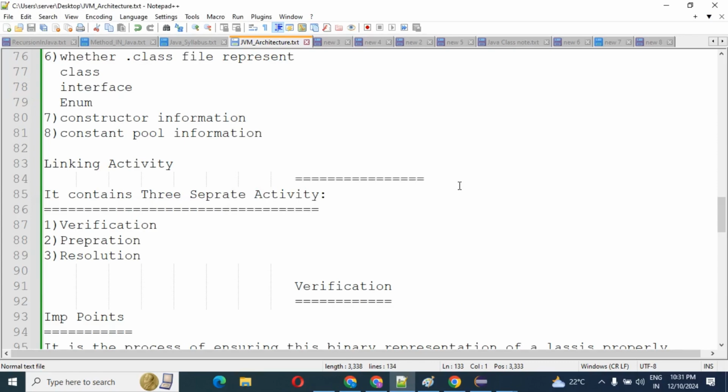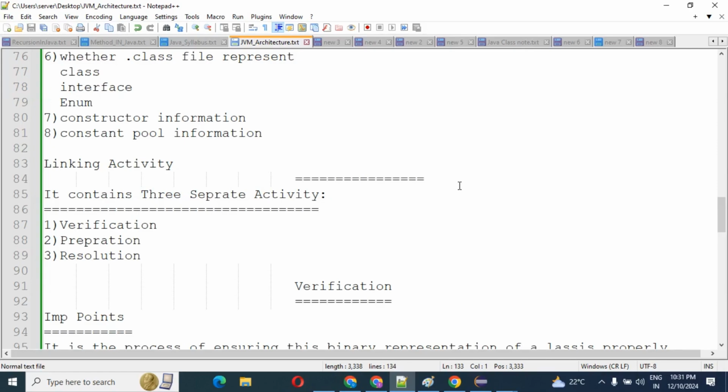Through Java, what are we separating? Viruses, malware, these kinds of things are not there, because Java is a secure language. Spreading viruses and malware through Java is not possible.